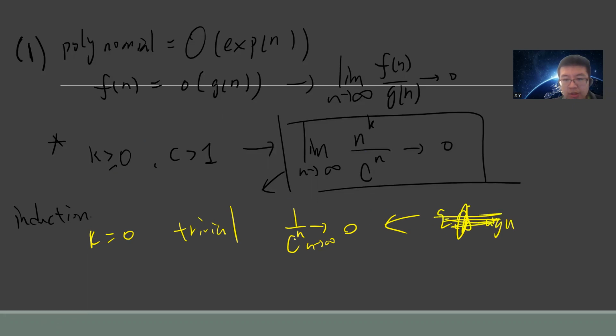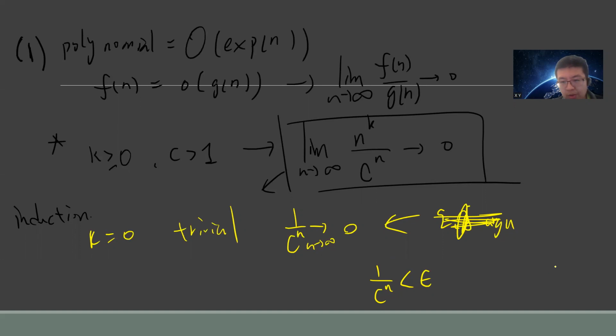Or you can prove this by using the limit argument. You need to show that this can be made arbitrarily small, that it can be less than epsilon.